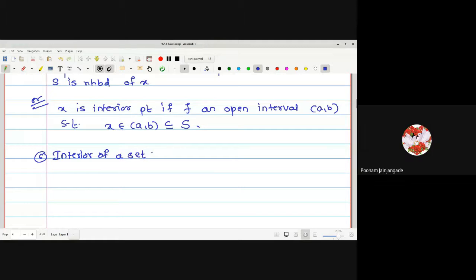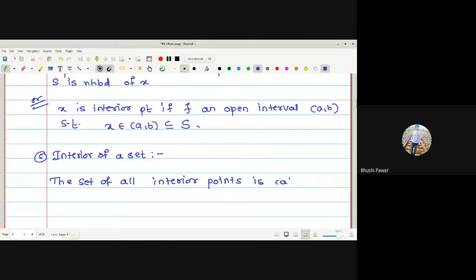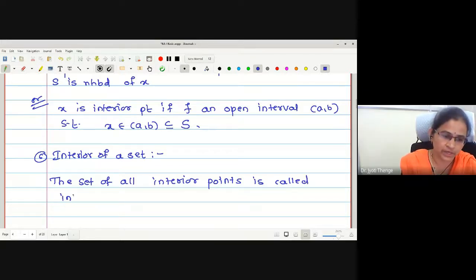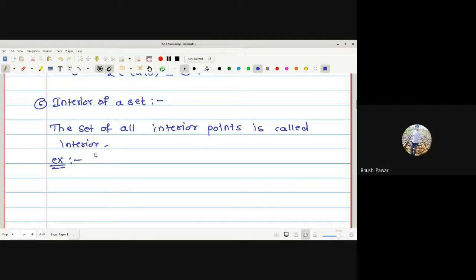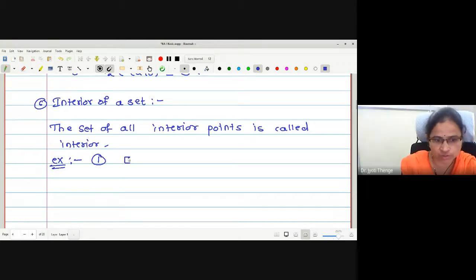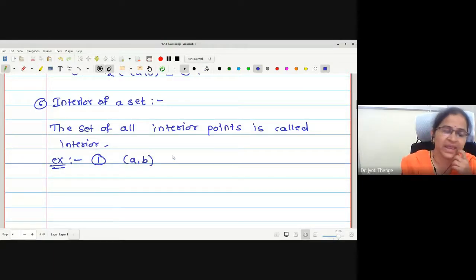The set of interior points of S is called the interior set. The set of all interior points. Set of all interior points is called interior. Now I will ask you some example. Okay? Now you have to tell me the interiors. Open interval AB, tell me all interior points. Interior set.